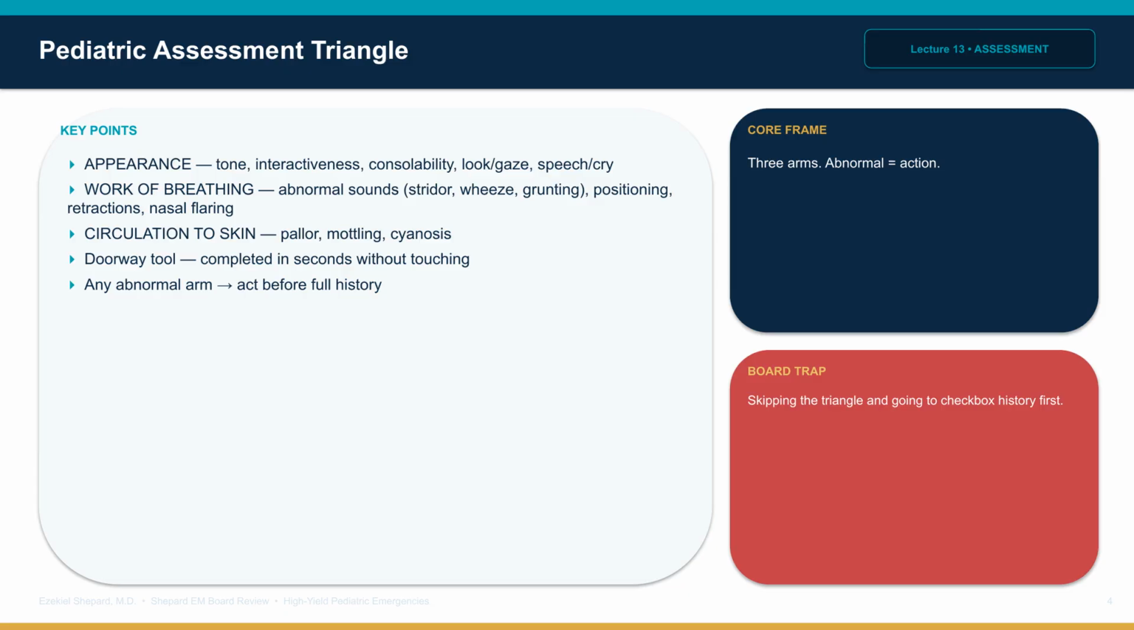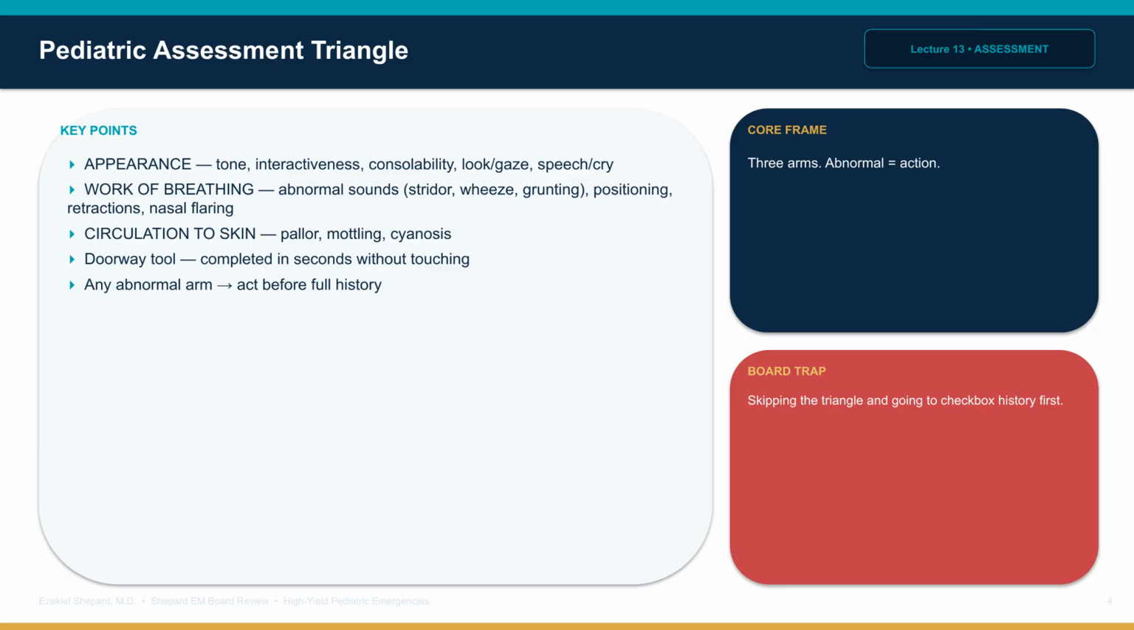The Pediatric Assessment Triangle is a doorway tool: appearance, work of breathing, and circulation to the skin. Appearance includes tone, interactiveness, consolability, look or gaze, and speech or cry. Work of breathing includes abnormal sounds, stridor, wheeze, grunting, abnormal positioning, tripod, retractions, and nasal flaring. Circulation to skin includes pallor, mottling, and cyanosis. Any abnormal arm triggers immediate action. The triangle is completed in seconds without touching the patient. If it is abnormal, act before the full history is complete.